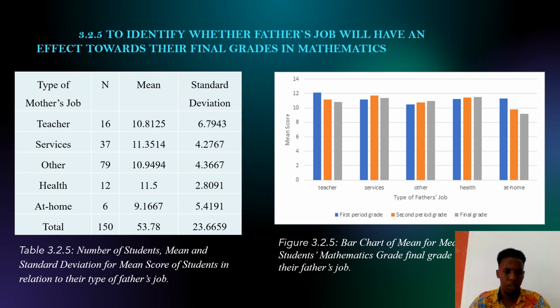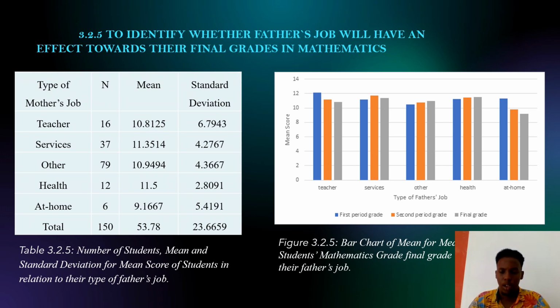If we start with the table, it is talking about the number of students, the mean, and the standard deviation of mother job. While the father job is talking about the grade of father job, from the first period until the final period.